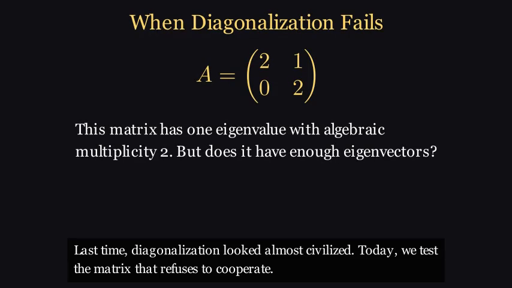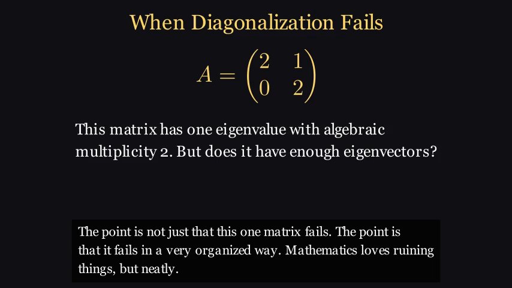Last time, diagonalization looked almost civilized. Today, we test the matrix that refuses to cooperate. The point is not just that this one matrix fails. The point is that it fails in a very organized way. Mathematics loves ruining things, but neatly.